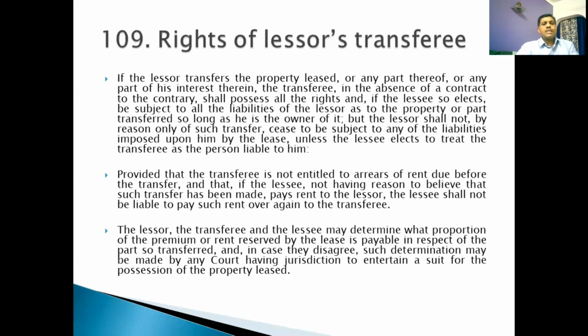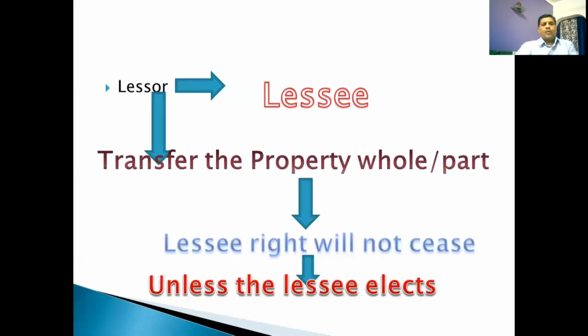Then Section 109 speaks about the rights of the lessor's transferee. That is, the lessor has given the property to the lessee for enjoyment, and later the lessor transfers the property. What happens to the person who is the lessee in the premises? Let us understand this by virtue of a slideshow. Now, here the lessor has given the property to the lessee, and the property is transferred subsequently.